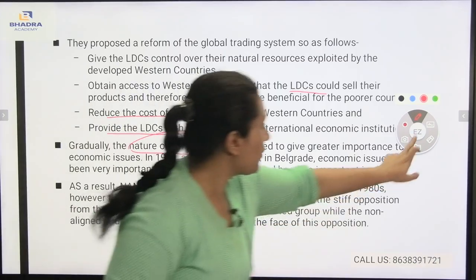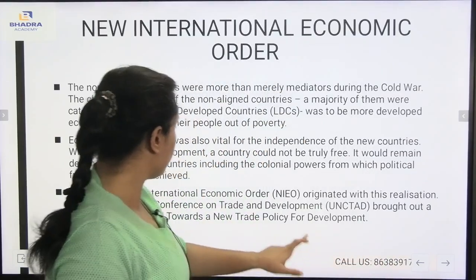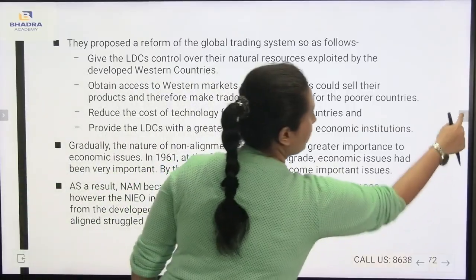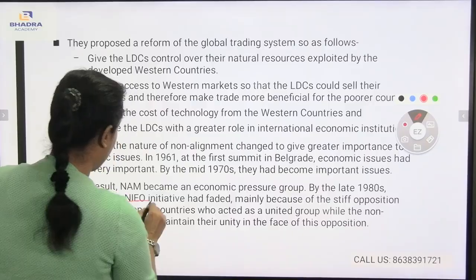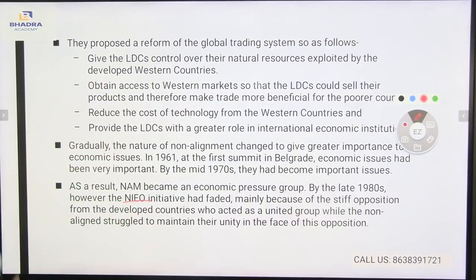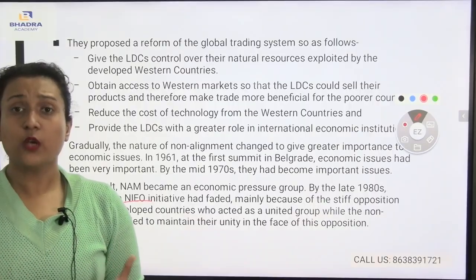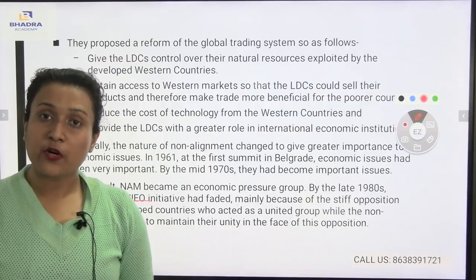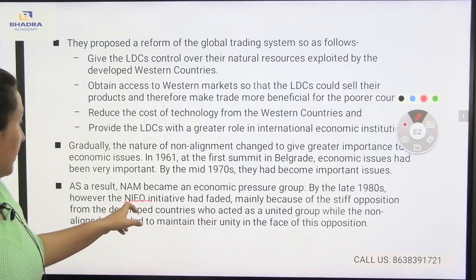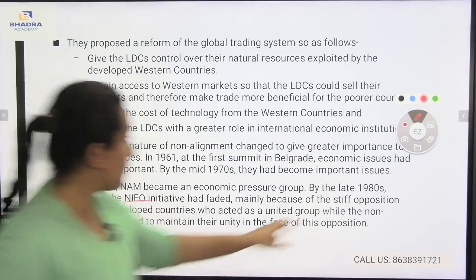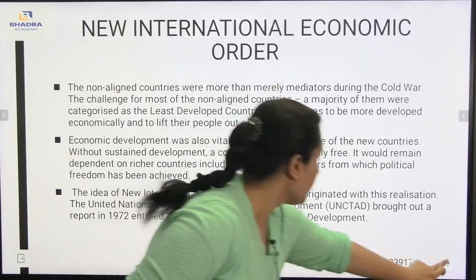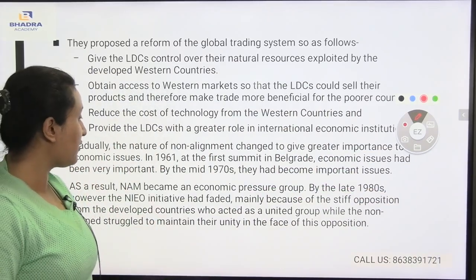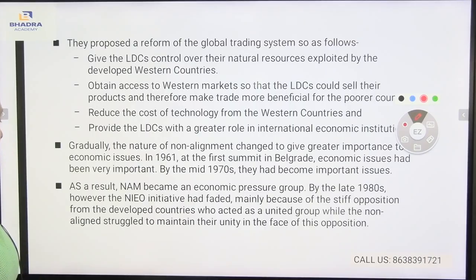Now, one more thing: here it has been understood about the new international economic order. You see, the non-aligned movement became an important pressure group. As a result, the new international economic order faded because of the stiff opposition from the developed countries.